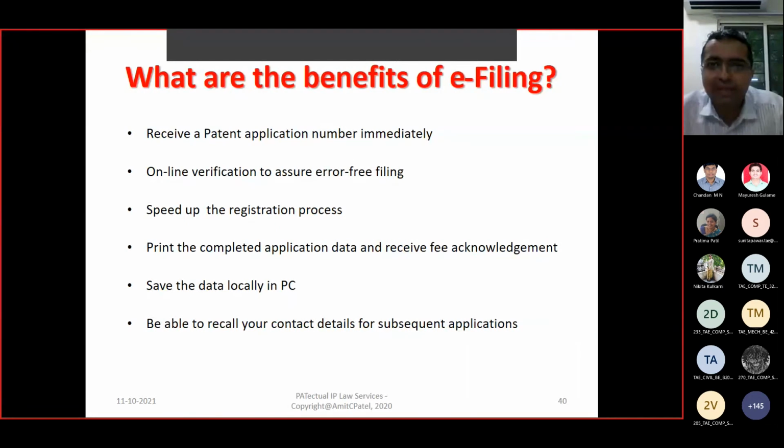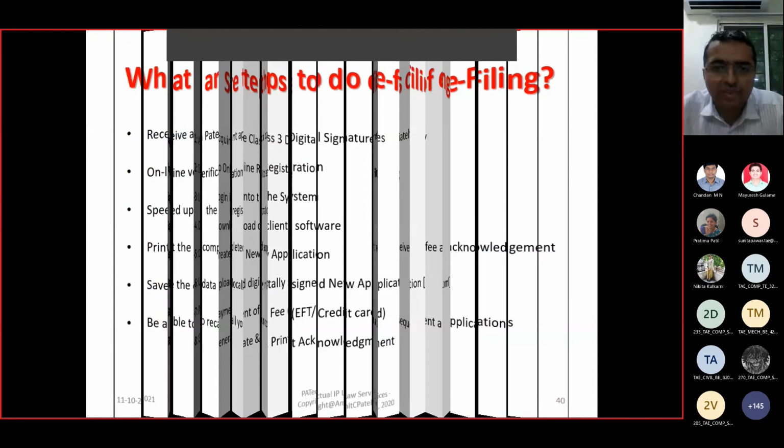You can apply anytime. You can digitally sign. You can retrieve the document. The receipt will be generated online. All these are benefits, and we all know the benefits for different forms of application for online transactions.